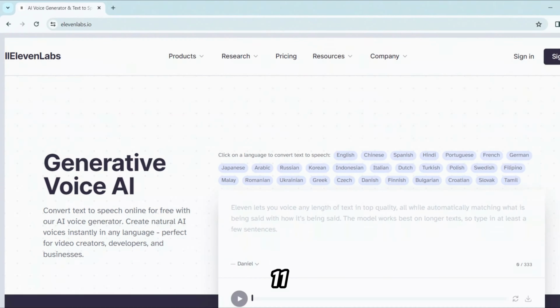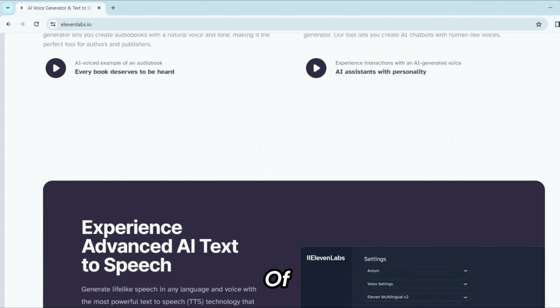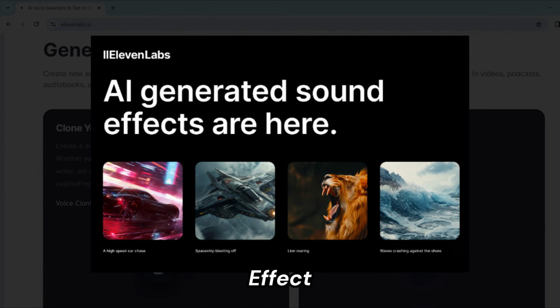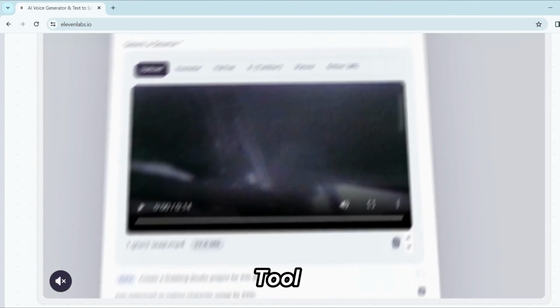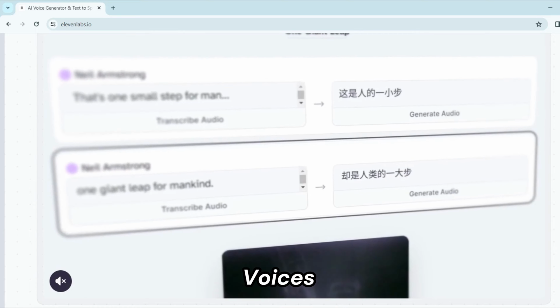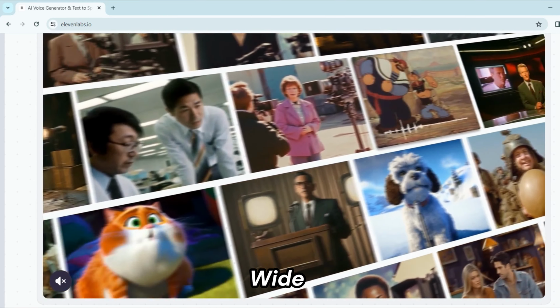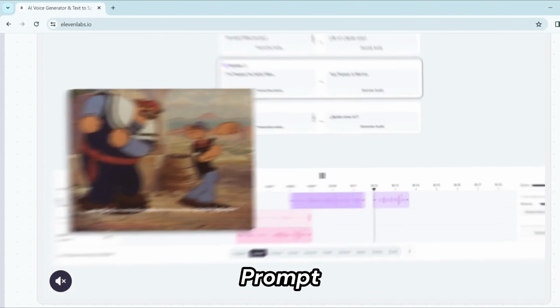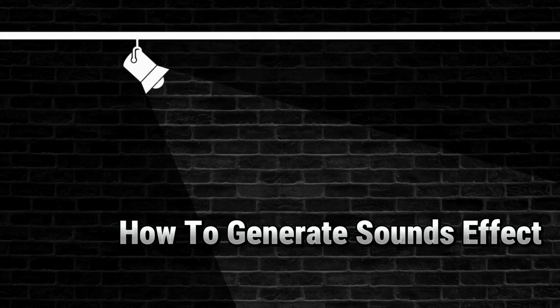Introduction. ElevenLabs is revolutionizing the world of sound effects with its AI sound effect generator. This incredible tool can create synthetic voices, cloned voices, and now, a wide range of noises from a simple text prompt.